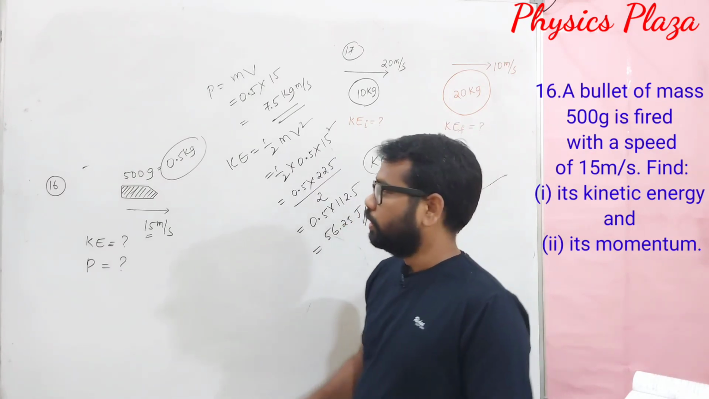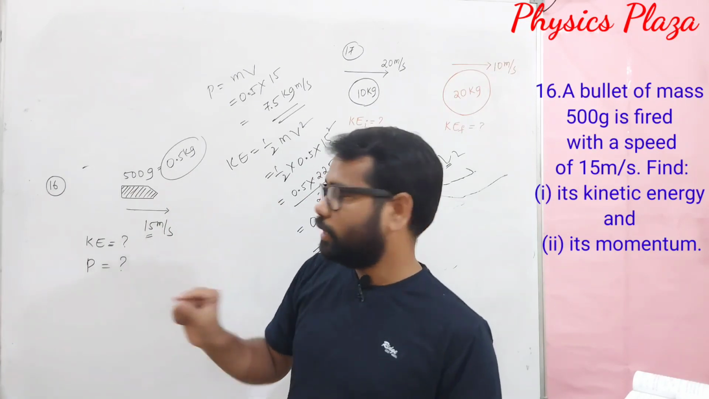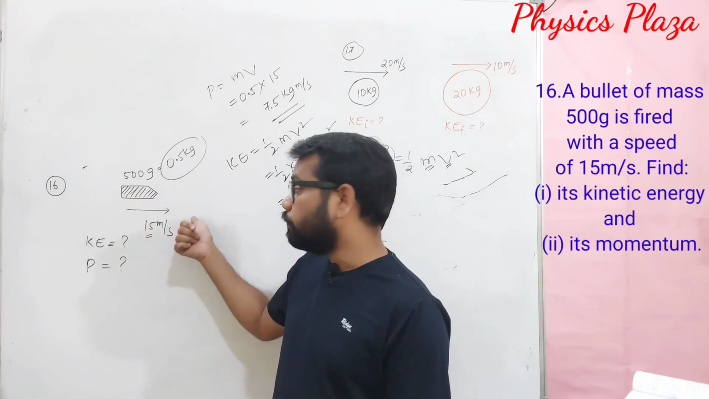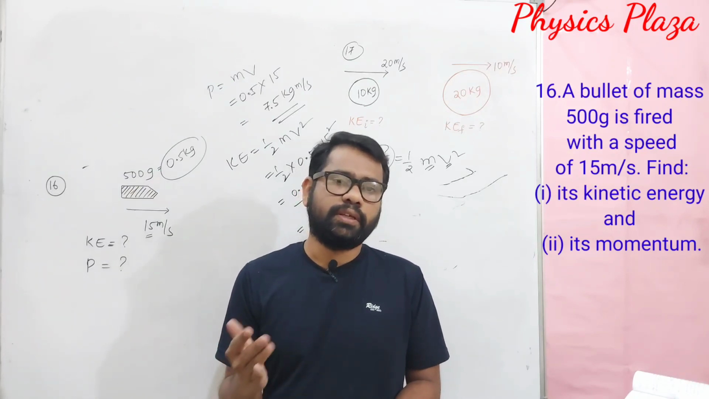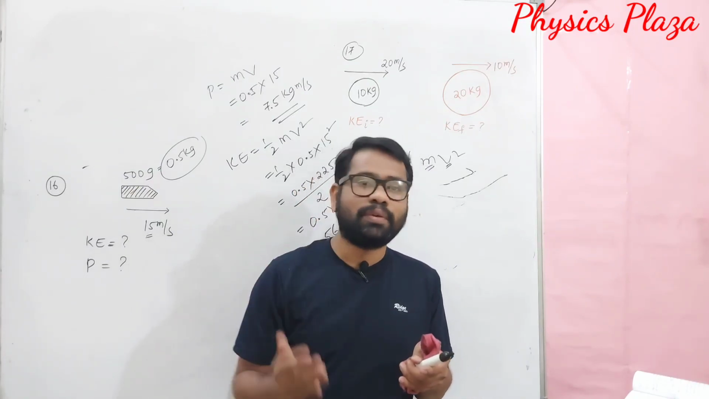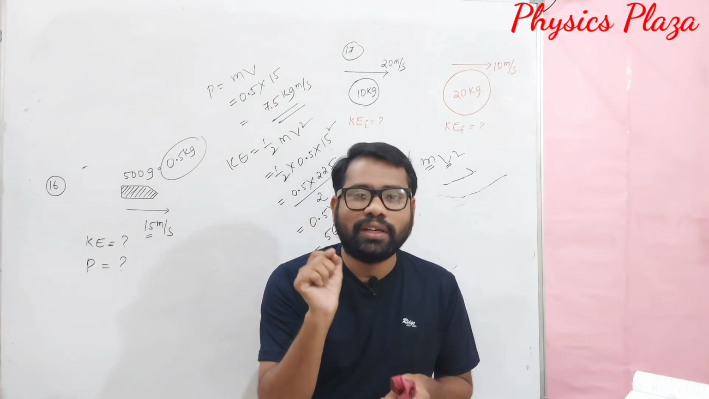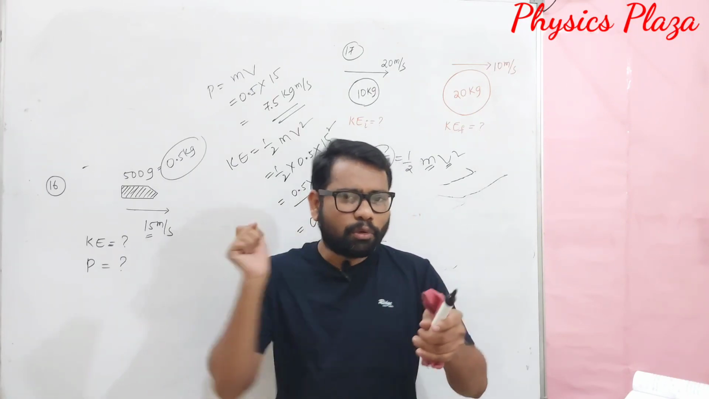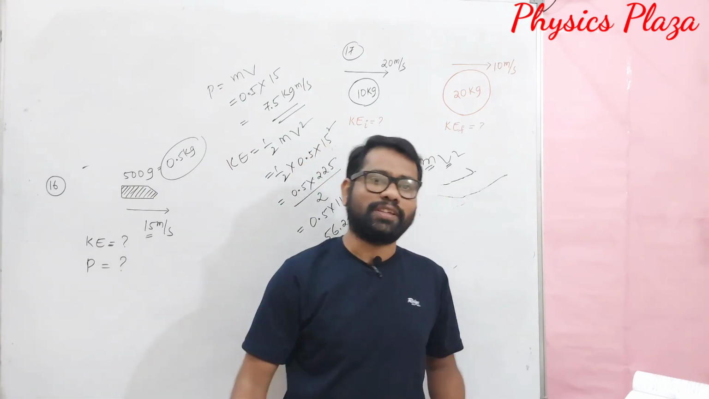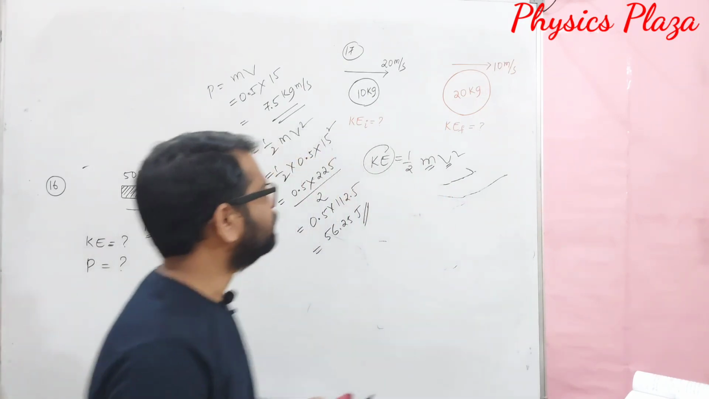So children, a bullet of mass 500 grams might be very small, but as it is in motion with velocity, it possesses some kinetic energy. That's why, children, we don't dare to go across a bullet which is fired from a gun. It might be very small in mass, but as it is in motion, it has kinetic energy and momentum. So it has the ability to kill a person actually. Okay, children, just copy it.